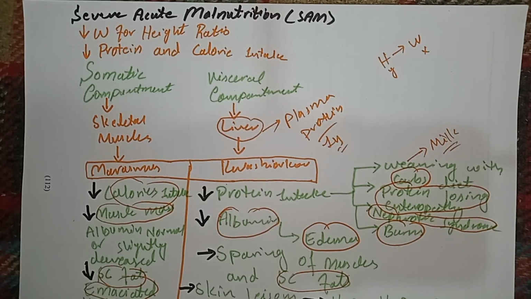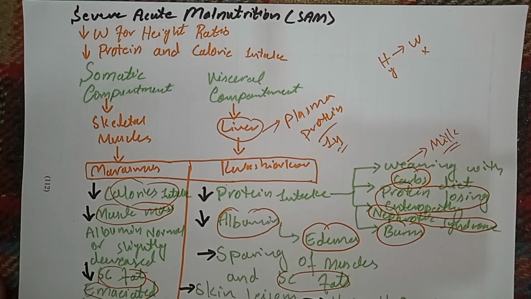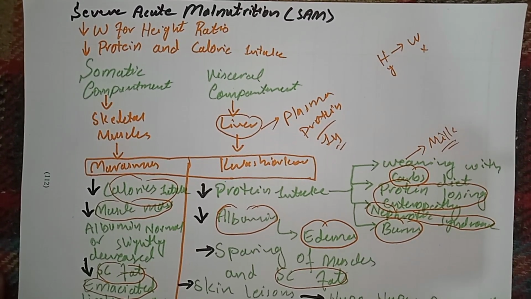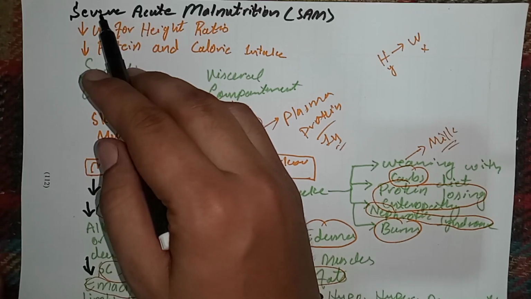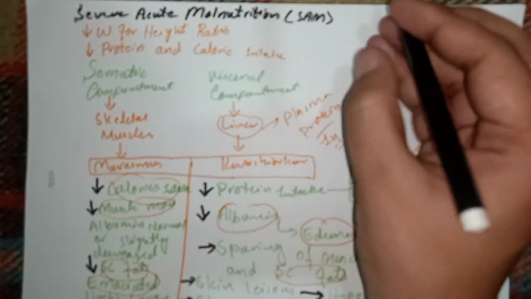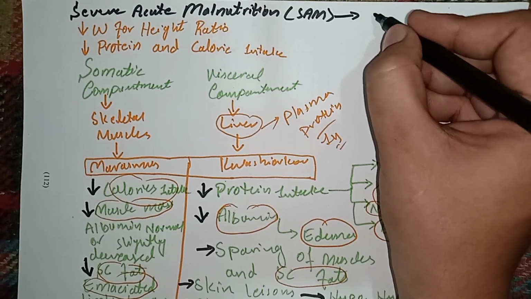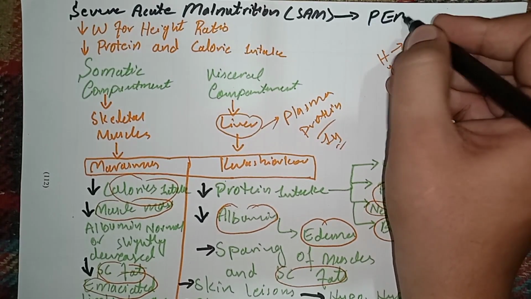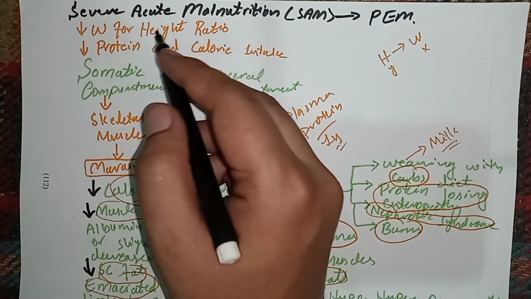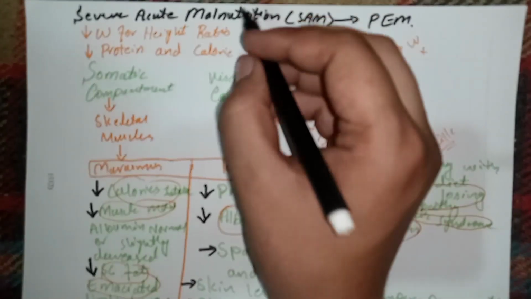Hi there. In this video, we are going to have a brief overview of protein energy malnutrition, the modern name of which is severe acute malnutrition, or SAM. So this severe acute malnutrition is the same as what was previously known as protein energy malnutrition. It is basically defined as a reduction in the weight for height ratio of a child.